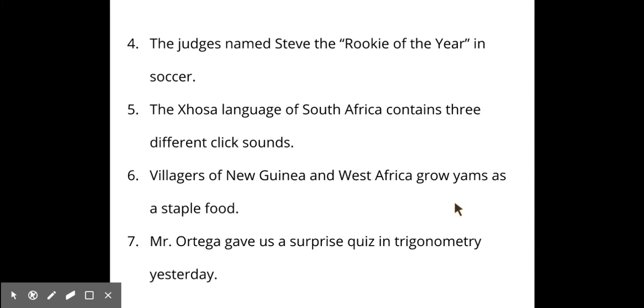It says the judges named Steve Rookie of the Year in soccer. What's step 1? Finding the prepositional phrase. So here's your prepositional phrase, in soccer. Okay, so we're going to get rid of that. And what's our verb? Named. Who named? What's our subject? Judges. So the judges named.